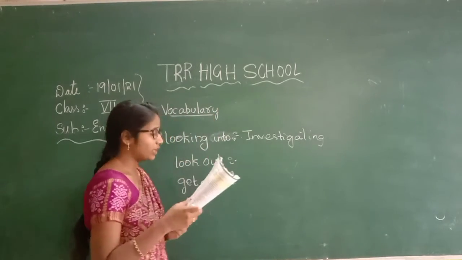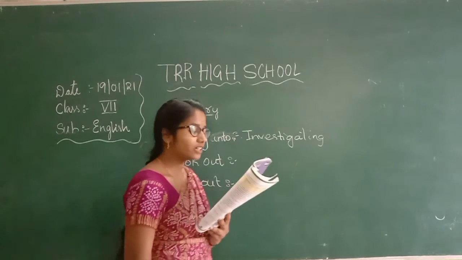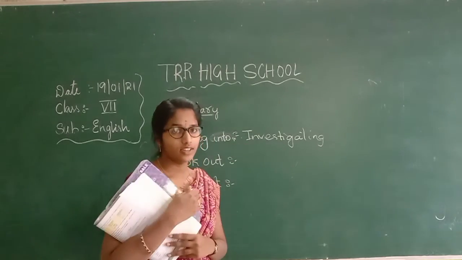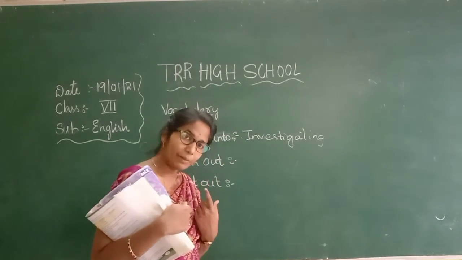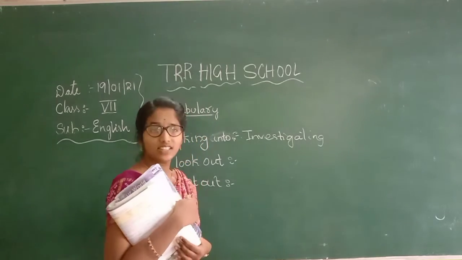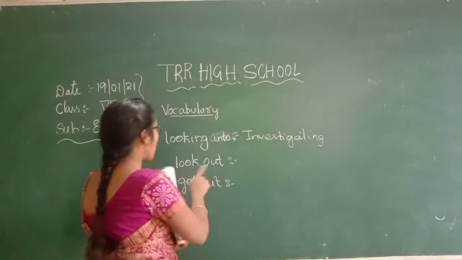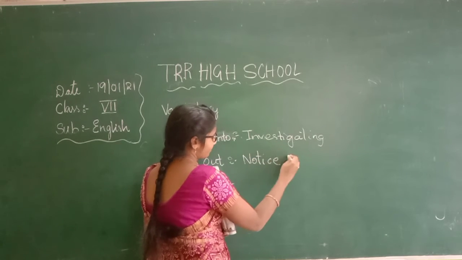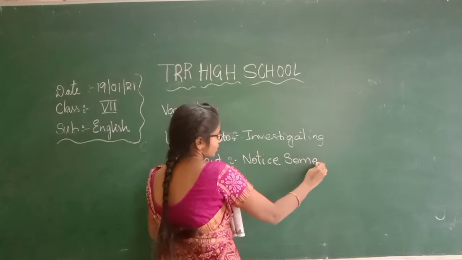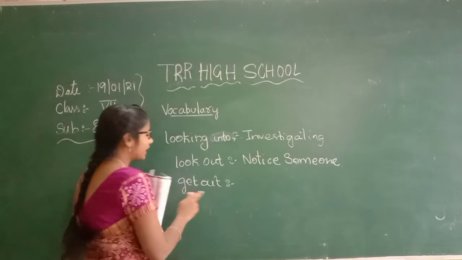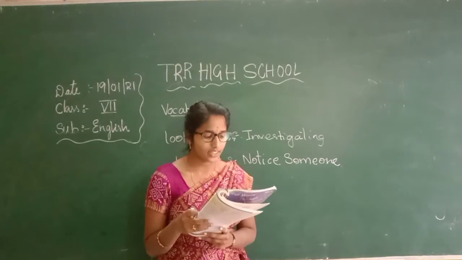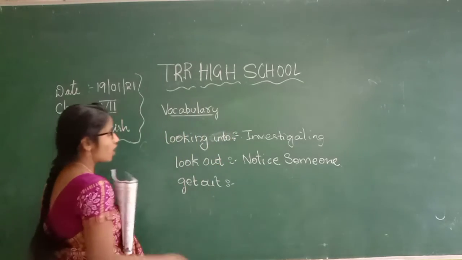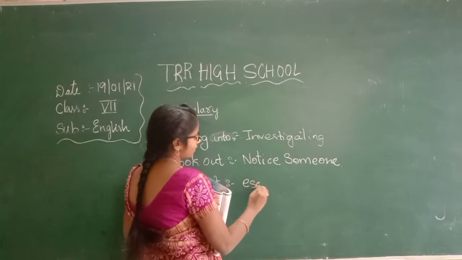He released the picture of the suspect. Let us see the words: managing? No. Investigating? Completed. Compensated? No. Avoid? No. Taking care of? No. Notice someone. Yes, to notice that suspected person. So look out here means notice someone, according to the sentence. Next, get out: the robber could not get out of the case. In the sense, he could not escape, avoid this case.